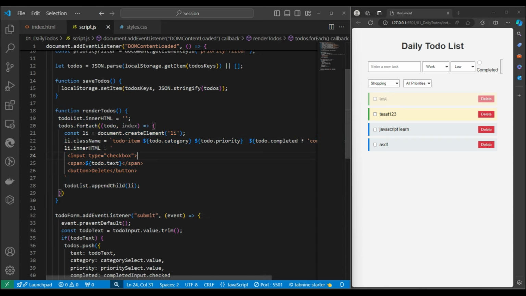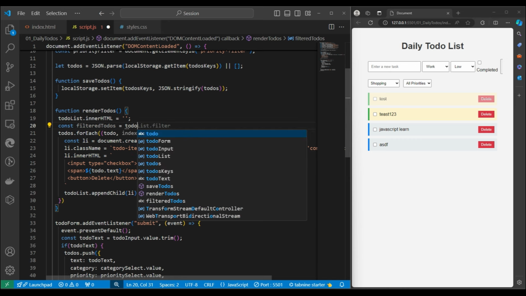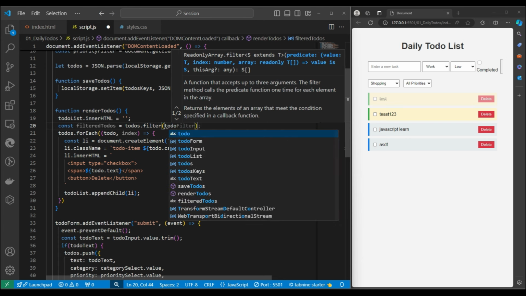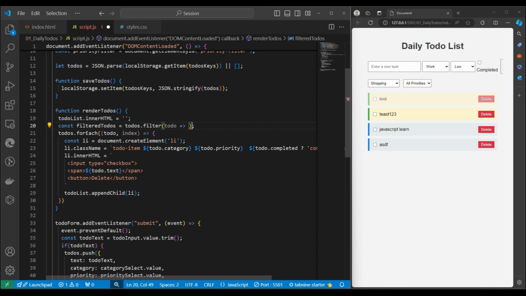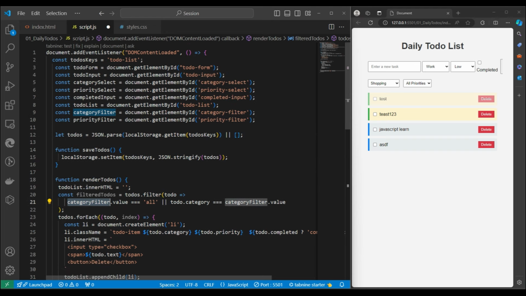So over here we need to decide a constant, suppose filtered to dos, and we need to write todos dot filter. Here we'll get one to do, and here we will decide it. So we need to write, similar to this one, the category filter.